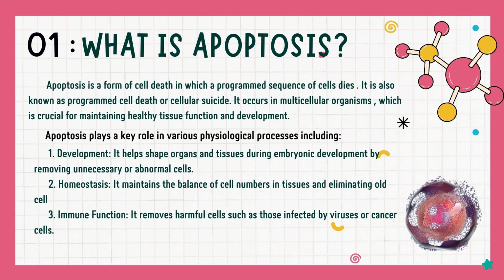1. Development: it helps shape organs and tissues during embryonic development by removing unnecessary or abnormal cells. 2. Homeostasis: it maintains the balance of cell number in tissue by eliminating old cells. 3. Immune function: it removes harmful cells such as those infected by viruses, or cancer cells.